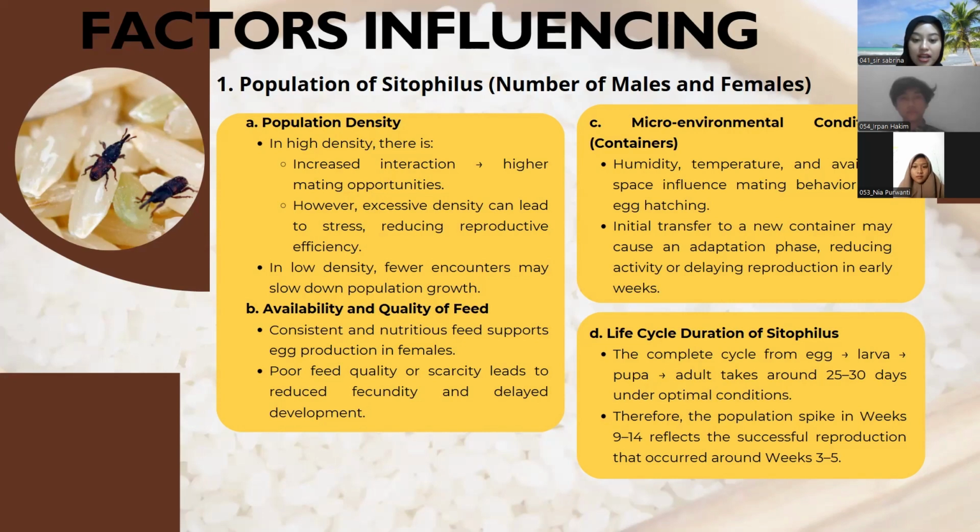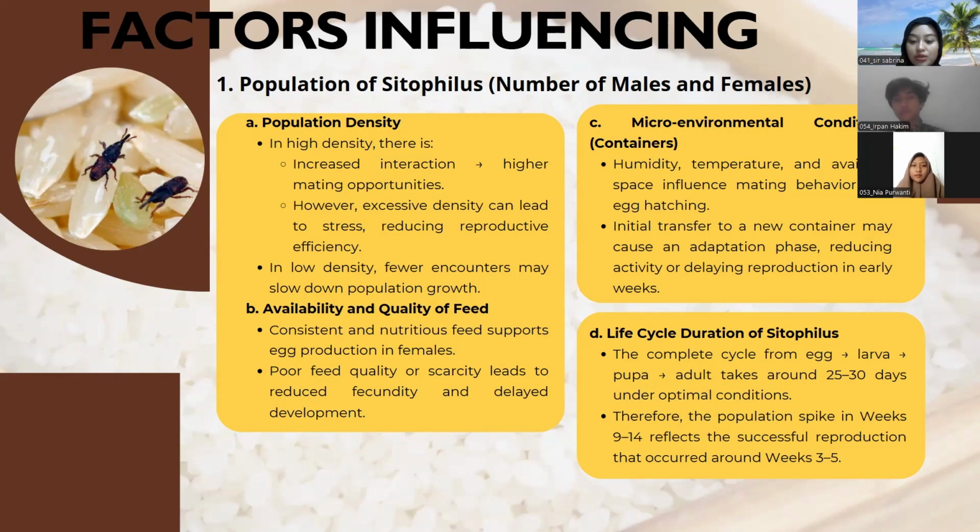The consistent and nutrient-rich feed supports egg production in females. Poor feed quality or scarcity leads to reduced fecundity and delayed development. C, microenvironmental conditions or containers. Humidity, temperature, and available space influence mating behaviors and egg hatching. And the transfer to a new container may cause an adaptation phase, reducing activity or delaying reproduction in early weeks. D, life cycles.